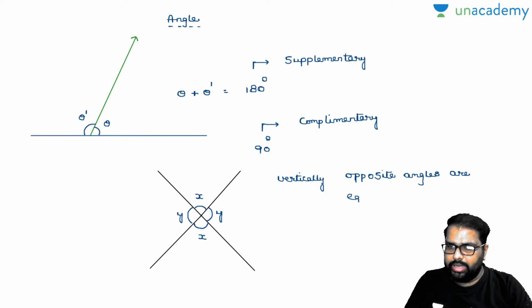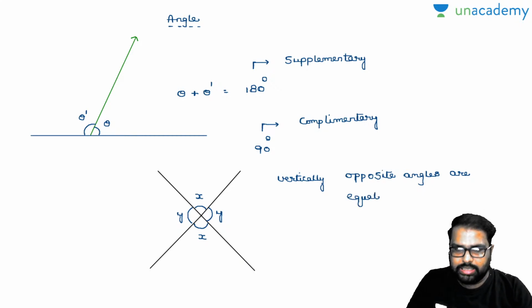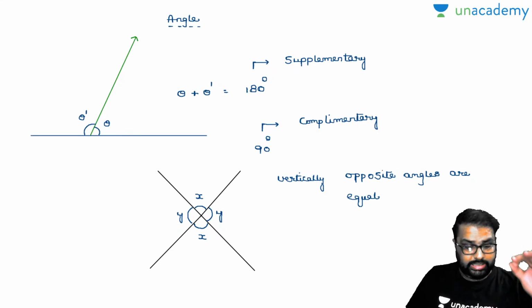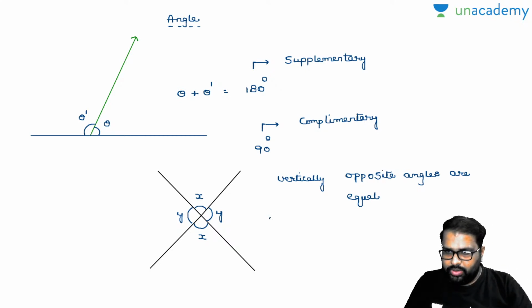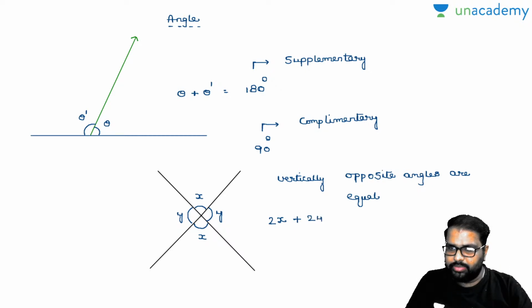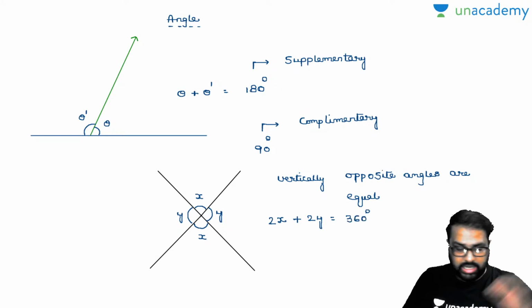Now, one more point I need here, beta. You said that the sum of two angles is 180 degrees. Now what I am doing is rotating this completely. If you rotate this completely, what happens? It will be completely 360 degrees. Can I write it like this? 2x plus 2y is equal to 360 degrees. Will you accept with me? 2x plus 2y is equal to 360 degrees, which we call a reflex angle.